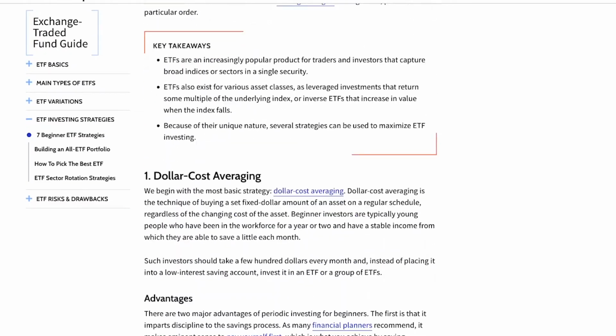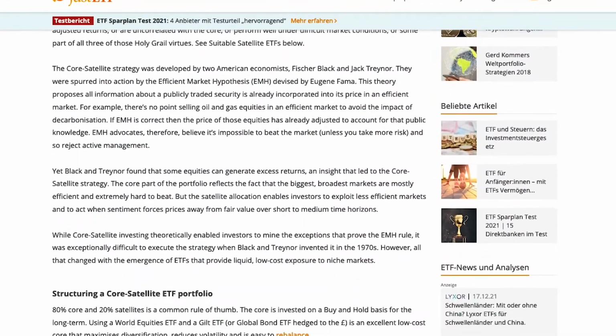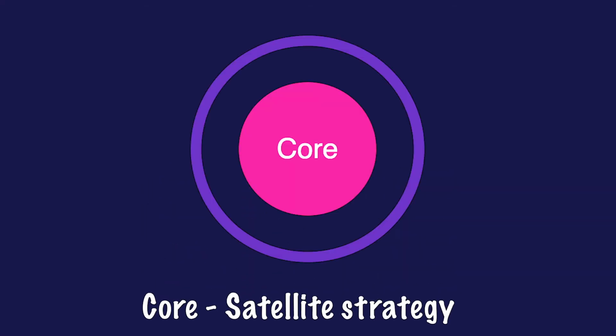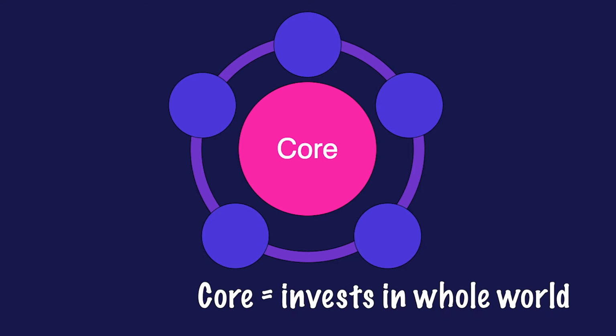I also researched different ETF investment strategies and came up with the one that suits my needs best. Let me explain to you how my strategy looks like. I will be investing using the core satellite strategy. As the name implies, you have a big core in the middle and some smaller satellites surrounding it. The core will be the safety net of the portfolio, where most of my money goes into. It will consist of one relatively safe ETF that usually invests into the whole world.